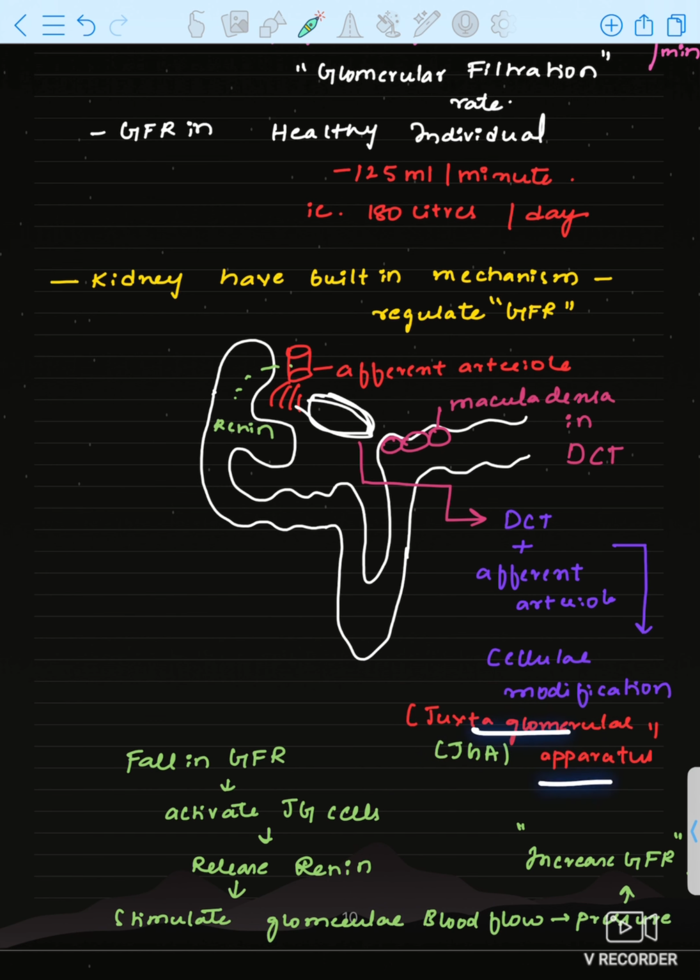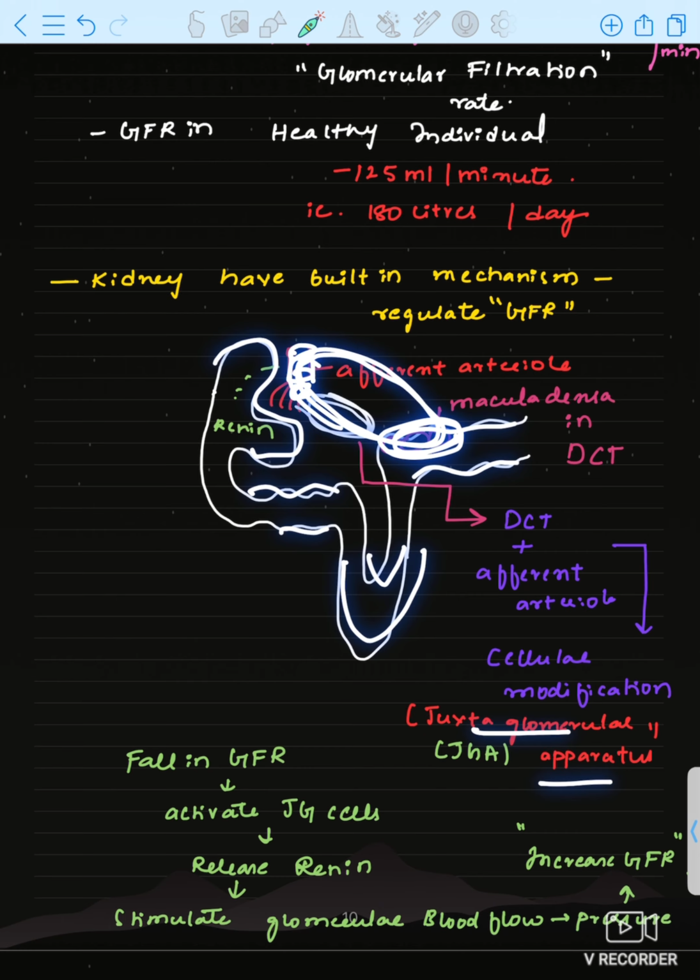Okay, JGA, the juxtaglomerular apparatus, will be there, which will regulate the GFR. What is the juxtaglomerular apparatus? See, this is Bowman's capsule, this is PCT, this is loop of Henle, this is DCT. In DCT, some specialized cells will be present, and in the afferent arteriole, some specialized cells will be there. They will form a complex.